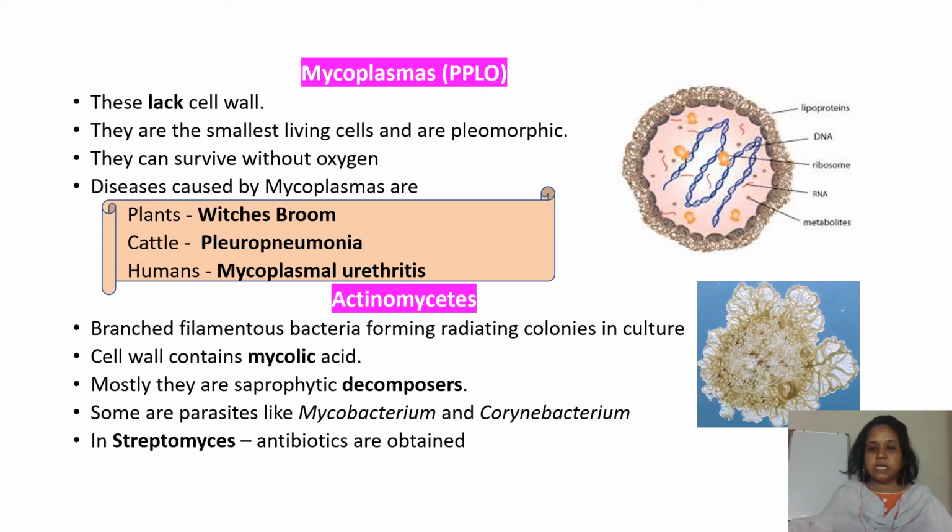And coming to the next, actinomyces in Monera. Actinomyces are branched filamentous bacteria forming radiating colonies in the culture. The cell wall contains mycolic acid. Here they have a cell wall, but it is made of mycolic acid. Mostly they are saprophytic decomposers. They depend on dead and decaying organic matter, and some are parasites like mycobacterium and corynebacterium. In streptomyces, antibiotics are produced.